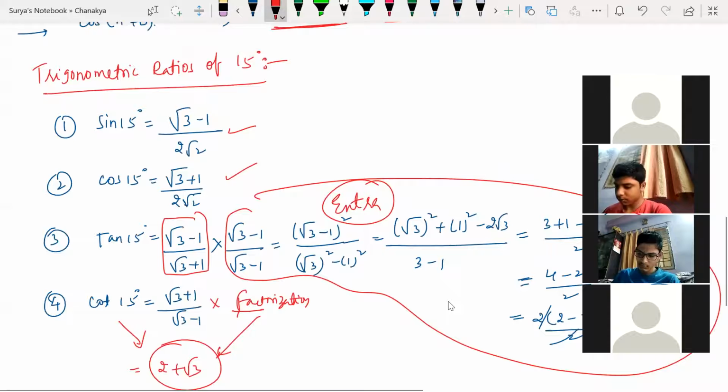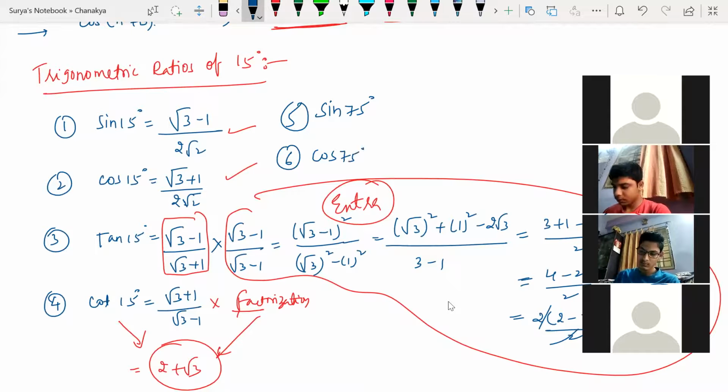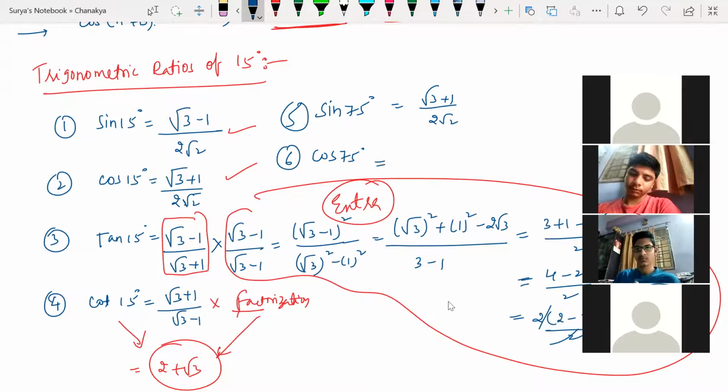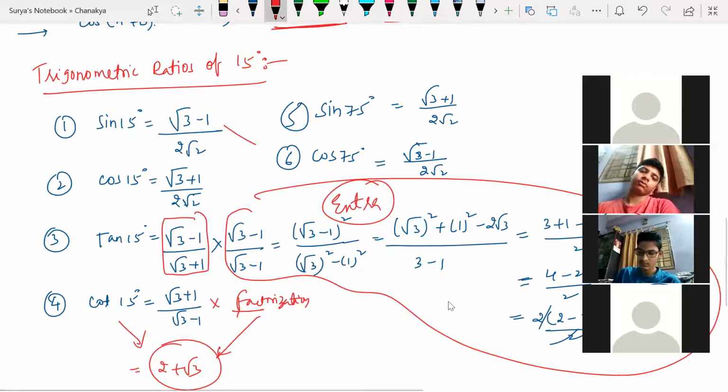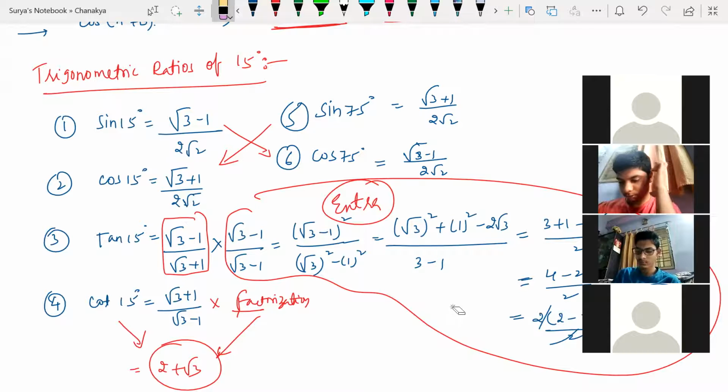Now I told you how to find the next formulas. Let's write sine 75 degrees and cos 75 degrees. Sine 75 is equal to cos 15, which is root 3 plus 1 divided by 2 root 2. Cos 75 is equal to sine 15. This will be this, and this will be this. Clear? 90 minus 15 is cos 15 only. Correct, yes or no?